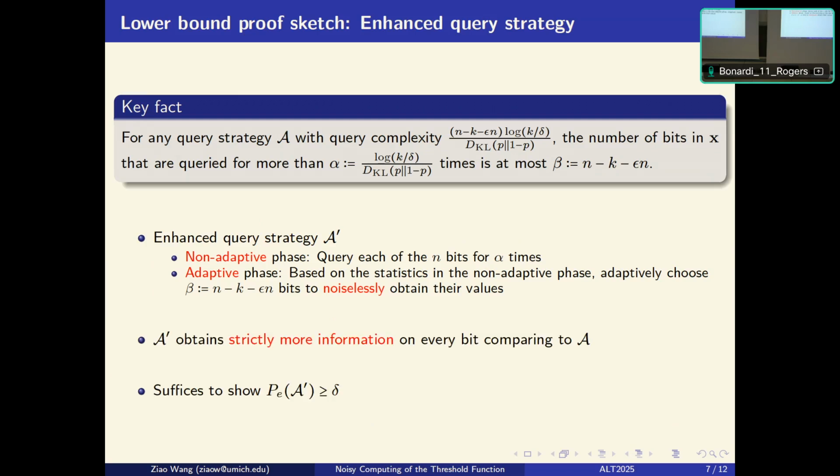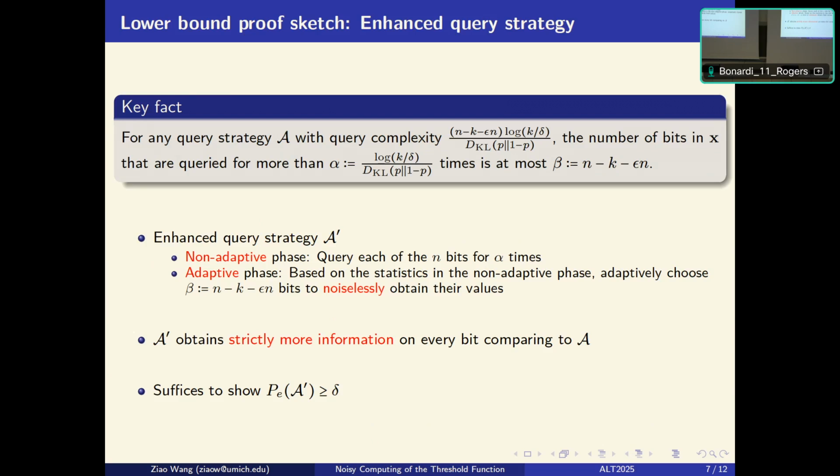So to see why we say this is the enhanced version, we see that in the original query strategy, we have beta bits that are queried for more than alpha times. But now we noiselessly get their values. And for the rest of the bits, they are queried for less than alpha times in the original query strategy. But now we query each of them alpha times. So now it suffices to consider this enhanced version.